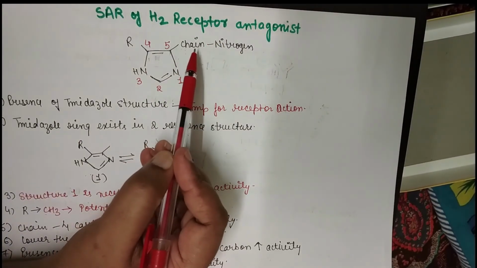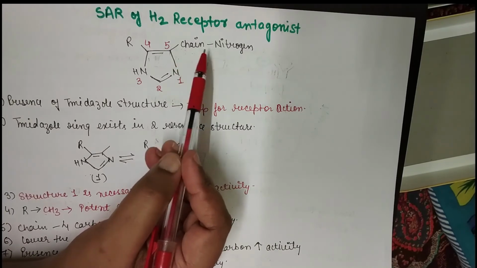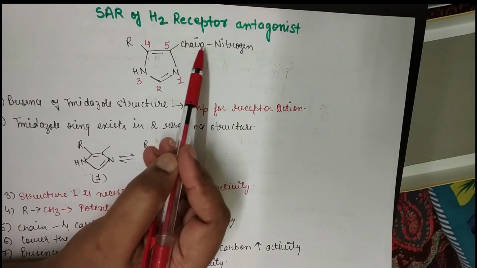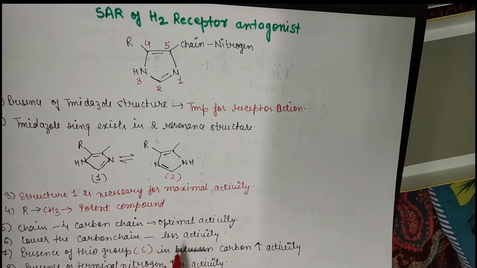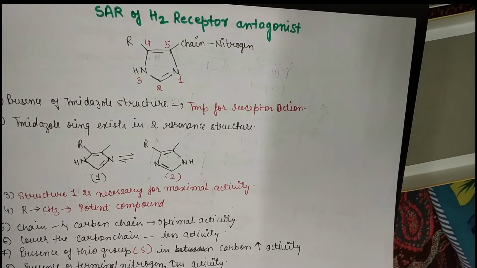4 carbon atoms in that chain, or the 4 alkyl groups, the 4 methyl groups should be there in the chain for good activity. If a lesser number of methyl groups is there, then the activity will decrease.